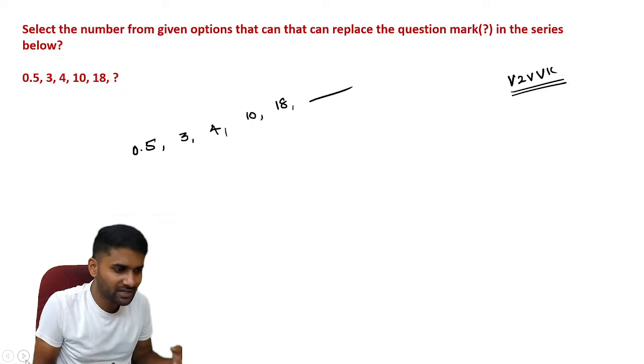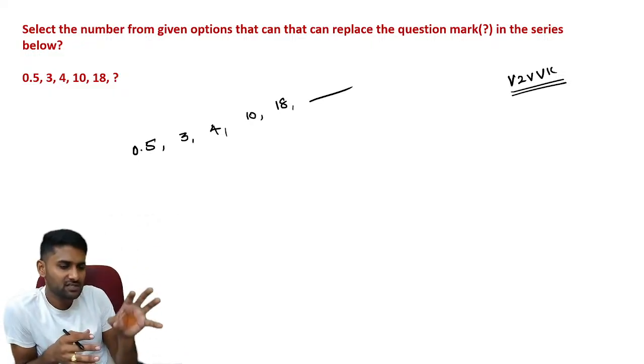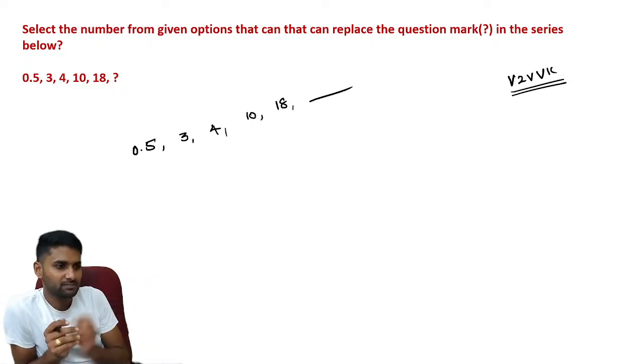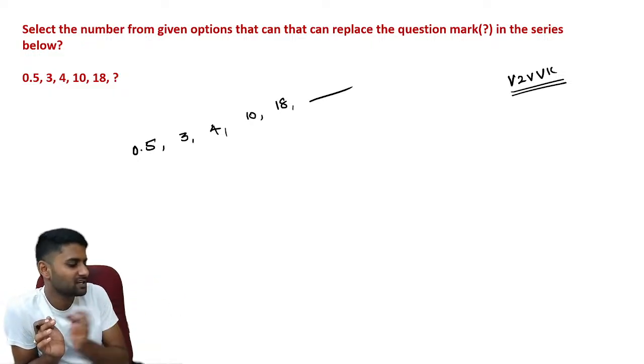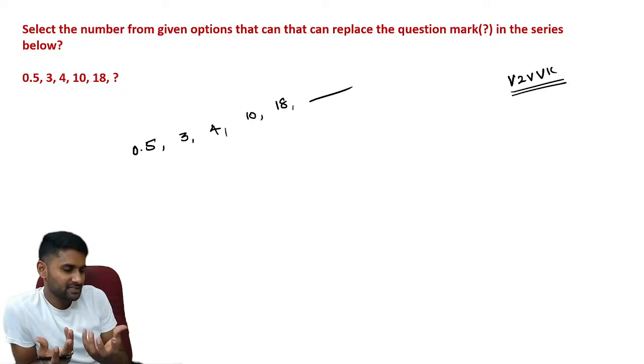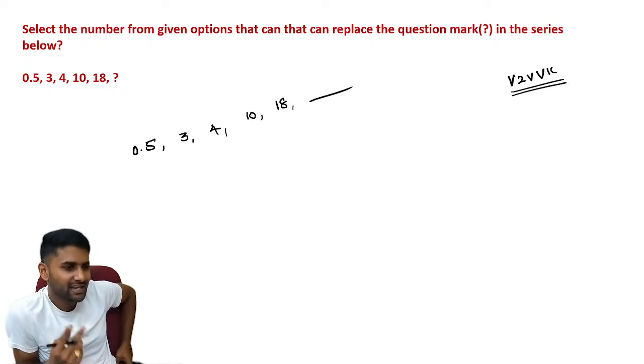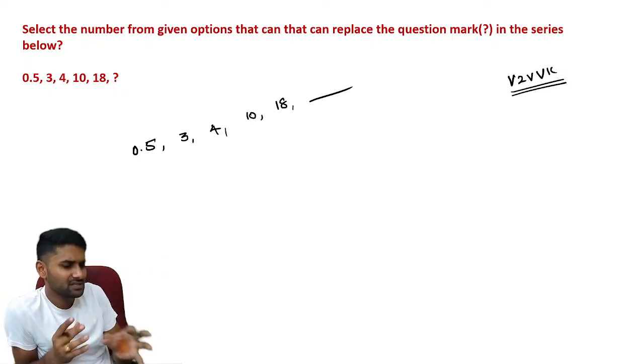Guys, you have to understand the basic concept while seeing these kinds of numbers. If you go through the differences, the first difference you get in decimals, but after that you never get any differences in decimals. Definitely it is invalid. Let us assume the difference may be double. The difference between 0.5 and 3 is 2.5, right? 3 and 4 is 1. So 2.5, 1, there is no specific series.